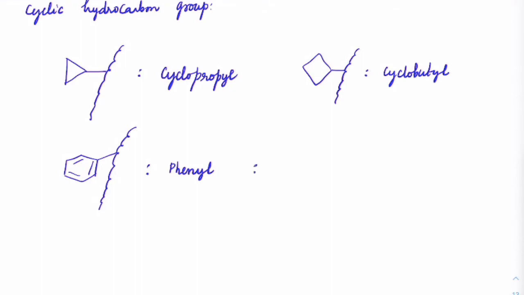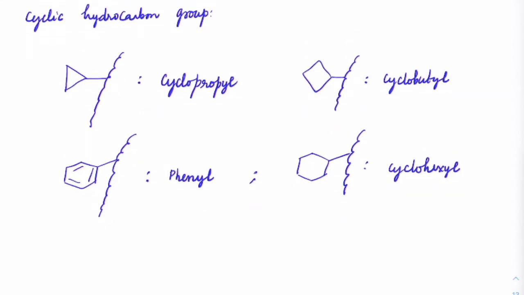Any other case you can easily remember if it is alkyl. So you can see these are cyclopropyl group here. So this will be cyclohexyl group here. So this will be cyclohexyl and whatever the main chain is. This is how we write these cyclic hydrocarbon groups.